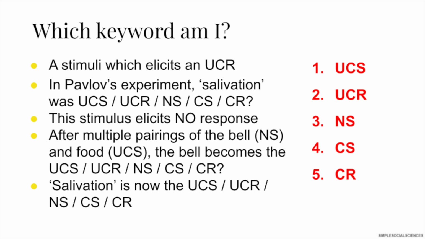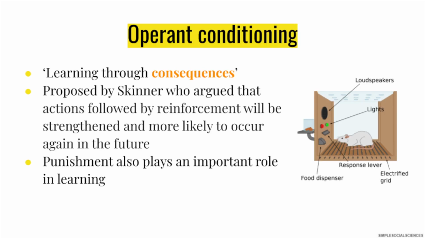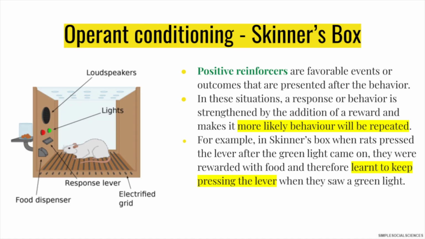Okay, let's move on to the second type of conditioning that behaviourists argue shape our behaviour. This is operant conditioning. Operant conditioning is basically learning through consequences. It was first proposed by Skinner, who argued that actions followed by reinforcement will be strengthened and more likely to occur in the future. There are two types of reinforcers, positive and negative, and we'll go a bit more in depth in a moment. But punishment also plays an important role in learning.